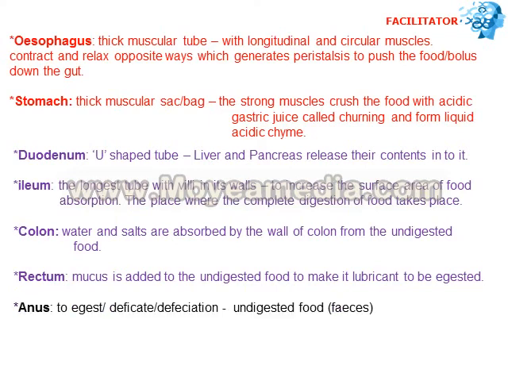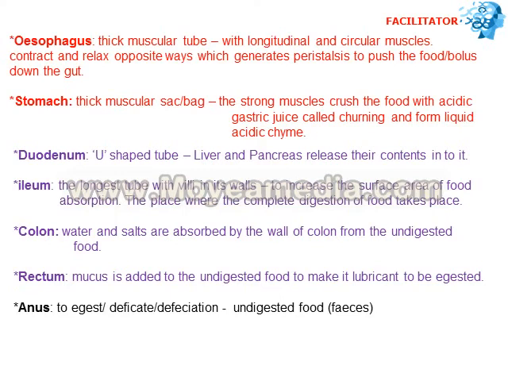Then the last part of our digestive system is the anus, where the muscles surrounding the anus contract and relax, and in this contraction and relaxation time, the undigested food is egested out. This egestion process is also called defecation.